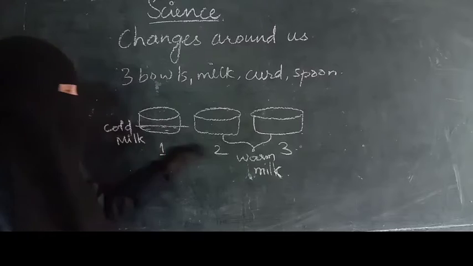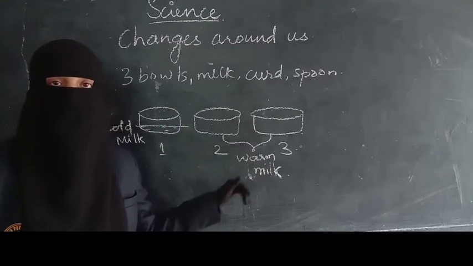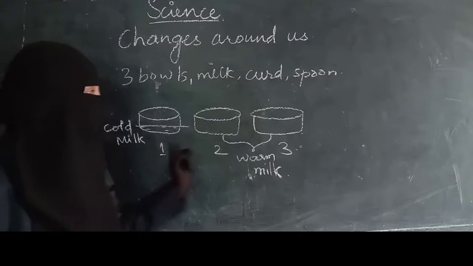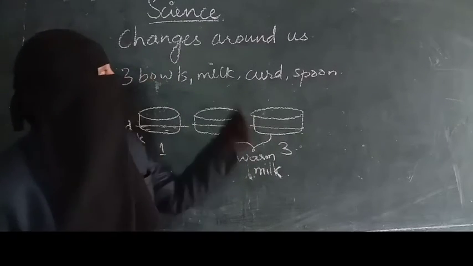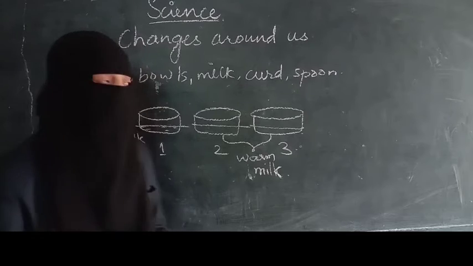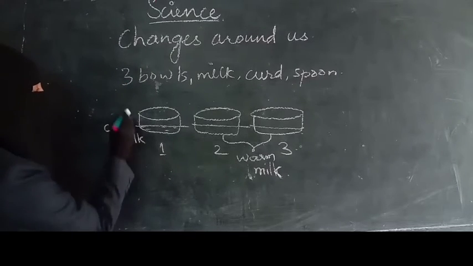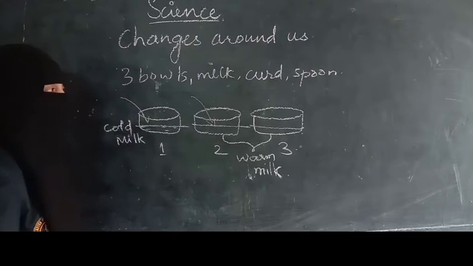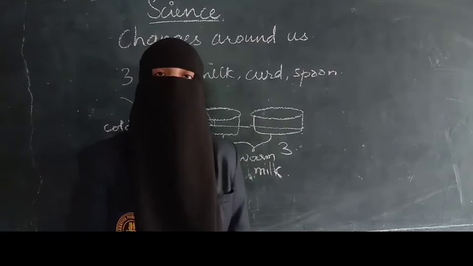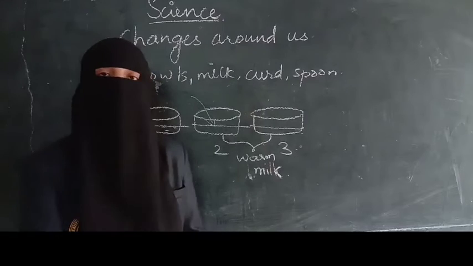So we are taking milk in 3 bowls, but the conditions are what here? First one is cold milk. Second and third, we are adding warm milk. Now what is to be added? A sample of curd. In the first bowl you have to add 1 spoon of curd. In the second also you have to add 1 spoon of curd. But in the third one we are not going to add the sample of curd.